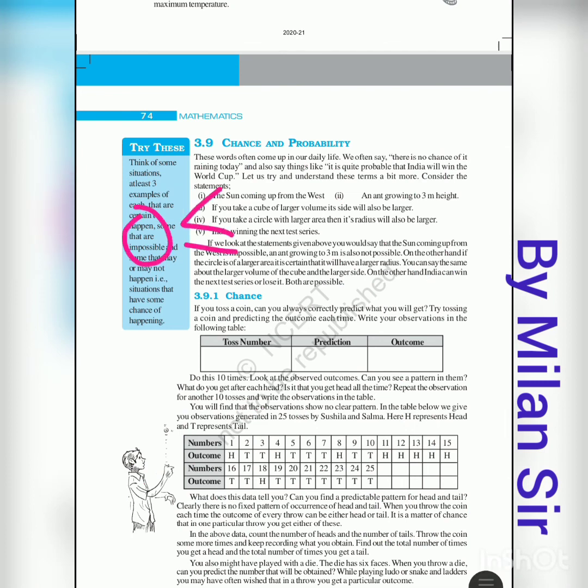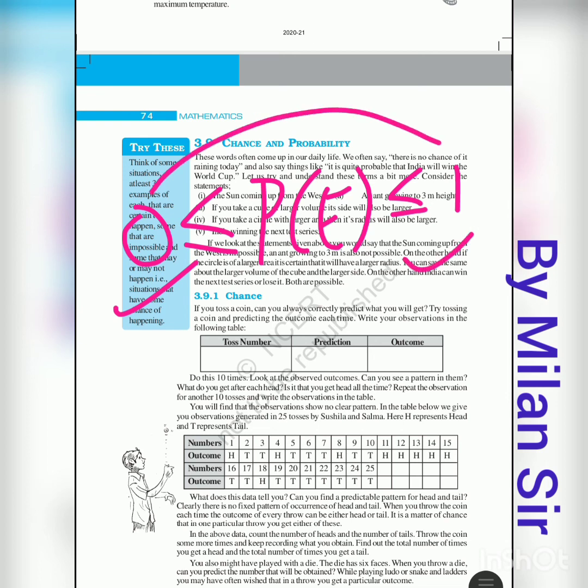That means it is greater than or equal to 0, and less than or equal to 1. It may be 0, it may be 1, otherwise in between 0 and 1. It cannot be greater than 1, and it cannot be less than 0.